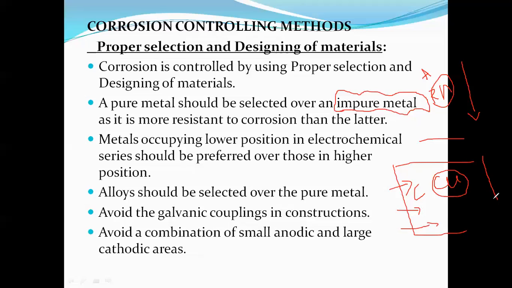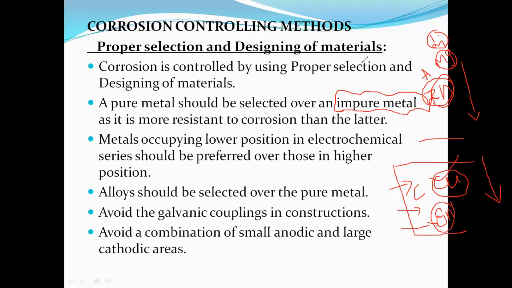So when we are selecting any metal like zinc, zinc contains a high rate of corrosion, magnesium contains a high rate of corrosion, and lithium contains a high rate of corrosion. When we are preparing any metal with lithium, there is a possibility of a high rate of corrosion. Instead of metals like lithium, magnesium, and zinc, I would like to select metals like copper and tin, which contain a lower rate of corrosion.